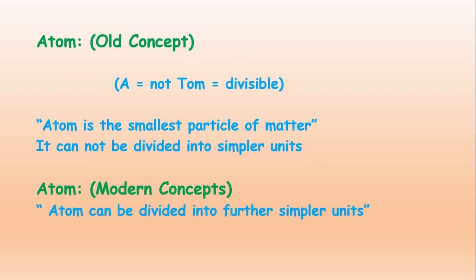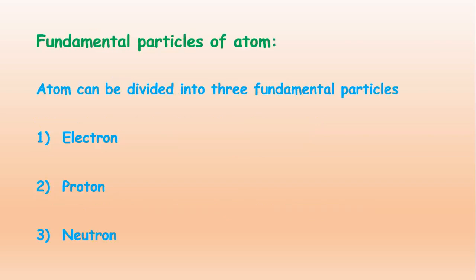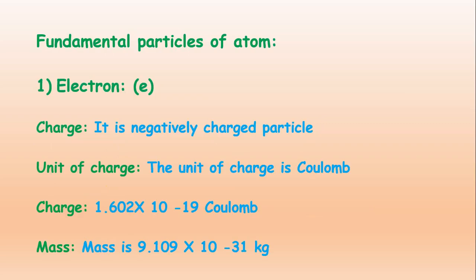This was the old concept related to atom, but this is the modern concept, that atom can be divided into further simpler units. Like you can say that these are the fundamental particles of atom, like electron, proton and neutron. Atom can be divided, and these are the fundamental particles like electron, proton and neutron. So what are the properties of these fundamental particles?